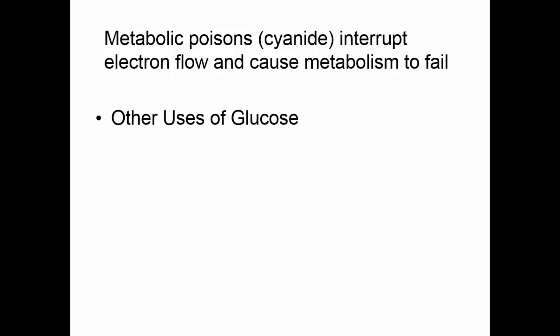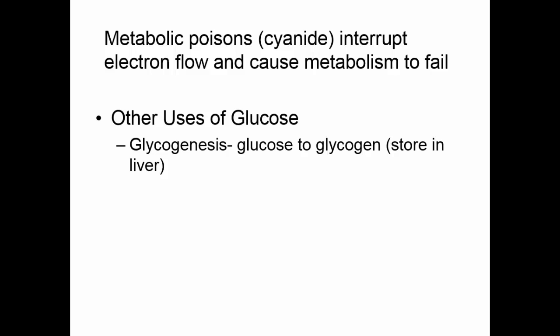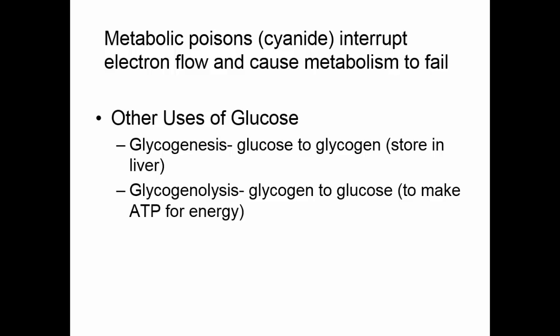Besides being broken down to make ATP, there are some other uses of glucose. Glycogenesis occurs when there is too much glucose and plenty of ATP, and we need to store that glucose. It's stored as glycogen, and this is stored in the liver. Glycogenolysis is breaking down that glycogen back to glucose so that we can get the glucose back and run it through carbohydrate metabolism to make ATP for energy.